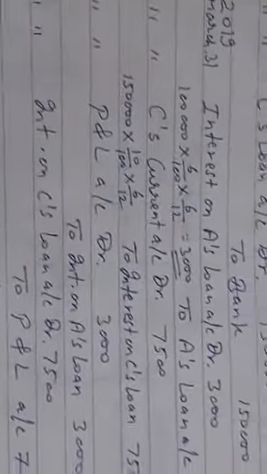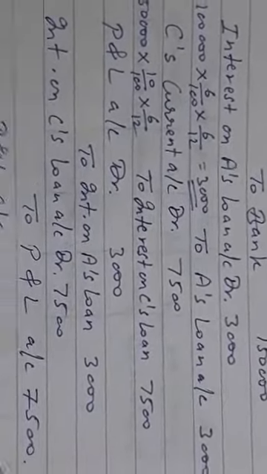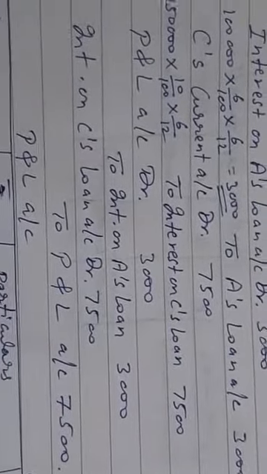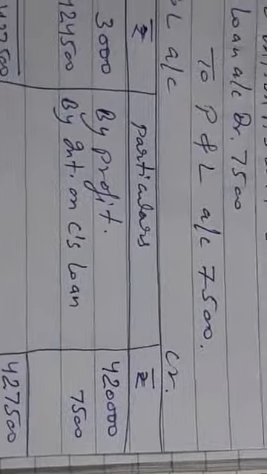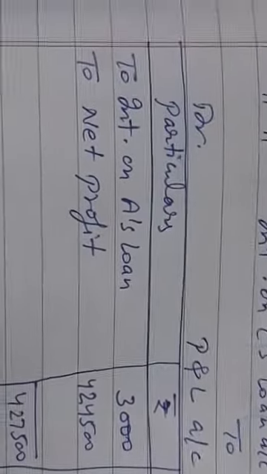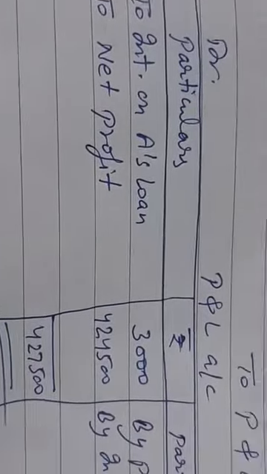Then at last, the interest charged and interest received will be transferred to the profit and loss account. So P&L account debited to interest on A's loan 3,000, and interest on C's loan account debited 7,500 to profit and loss account because it is an income, so we'll find it on the credit side of the profit and loss account. Now in the profit and loss account, by profit rupees 4,20,000, by interest on C's loan 7,500, then interest on A's loan will come on the debit side, that is rupees 3,000, and to net profit, which is transferable to the profit and loss appropriation account,